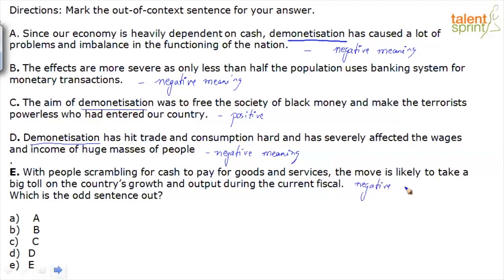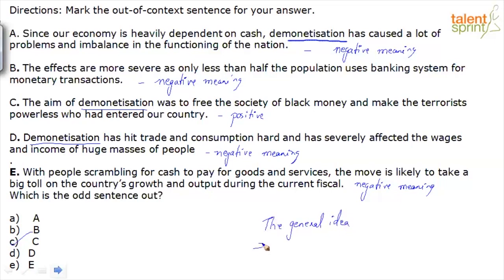If you look at all the contexts, every other sentence is talking about the negative effects of demonetization, and the only sentence expressing positive meaning is C, and obviously that's our answer. That is the only sentence that is out of context. So in this question, yes, we have applied the strategy of repeat words. However, we're not completely falling for that. We are going a step higher, and what we're trying to say is, look for the general idea and whether all the sentences are aligned to that.